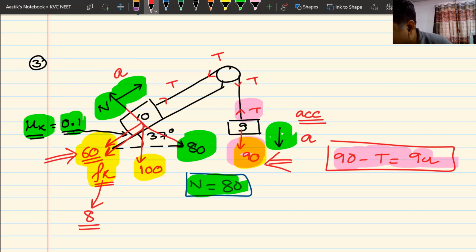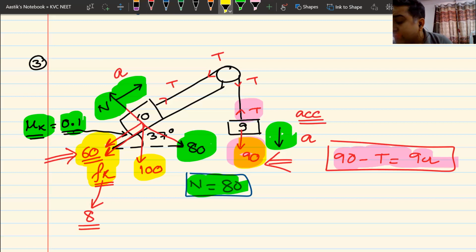Now, again, what I'm trying to tell you here is that these are the steps. We can't leave any step. But what we can do is do this step in your head, so that you will be able to solve the problem faster.